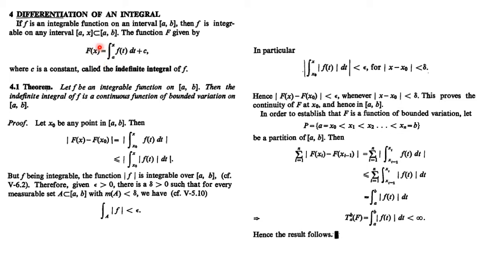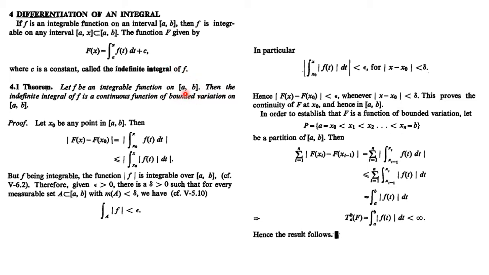Now why is this an indefinite integral? Because it depends on the value of x. It comes out in terms of small x. When you substitute for this small x a particular, fixed value, then this will become the definite integral, right? So once again, we are given small f which is integrable on the closed interval [a, b]. That means the value of this integral is finite. Then we can define the capital F as the small f integral going from a to x plus some constant c, where this capital F is said to be the indefinite integral of small f, right?